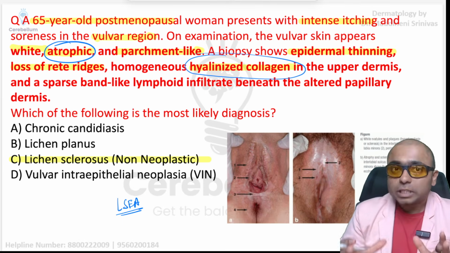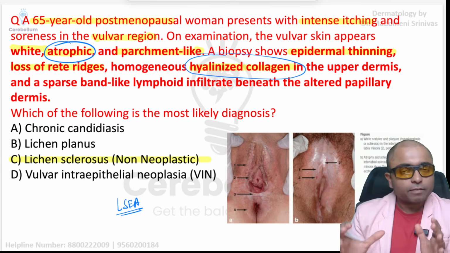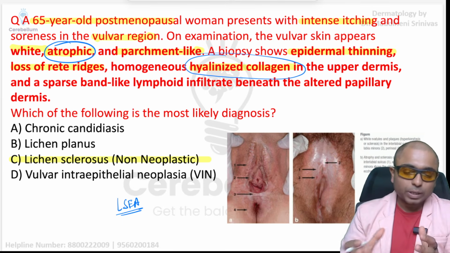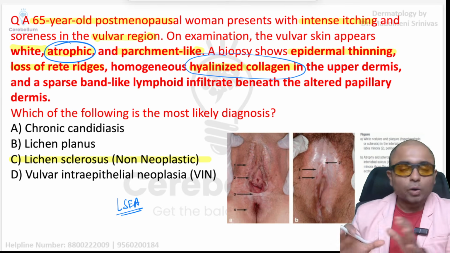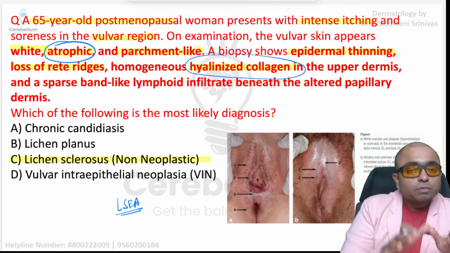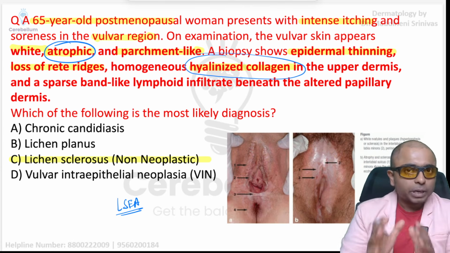So monitoring of these patients is very, very crucial and very, very important. That's why this is actually a previous year question where an image was given previously, but now the image is not given, but the description was given in the question. I hope it is clear for all of you.